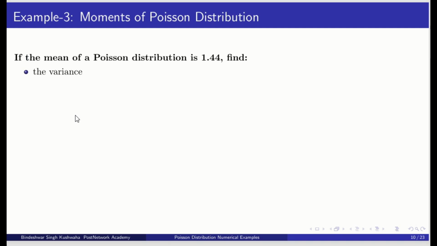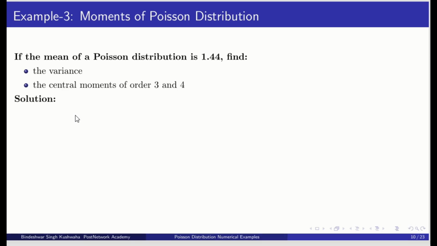Now let us see moments of the Poisson distribution. So if the mean of a Poisson distribution is 1.44, find the variance and the central moments of order 3 and 4. So let us see. Here mean means lambda, we have 1.44.